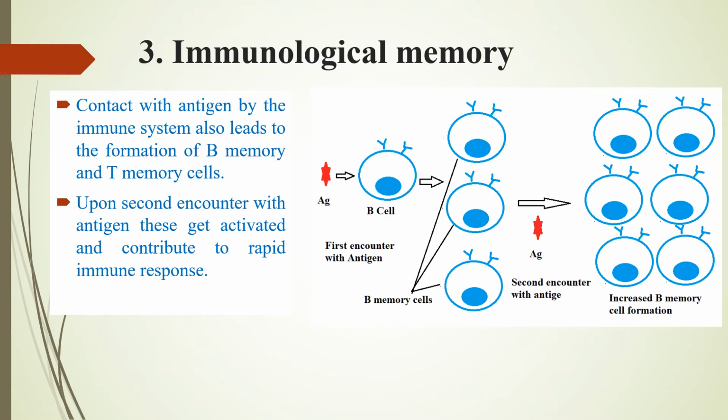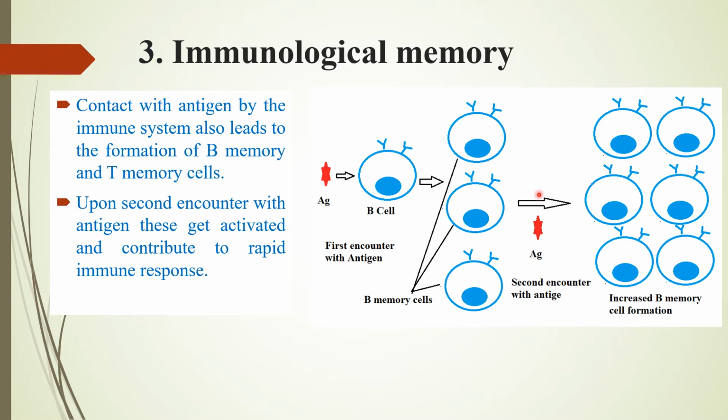The third feature is immunological memory. So here it is like our memory only, where every encounter with the antigen is memorized by the immune system. So how does this happen? Whenever an antigen enters into the body, say for example, it is interacting with a B cell. This will result in the division and differentiation of the B cells to result in memory cells and plasma cells. And here you can see that this first encounter has resulted in plasma cells that would produce antibodies, but it also has resulted in memory cells. These memory cells will be present in our circulation.